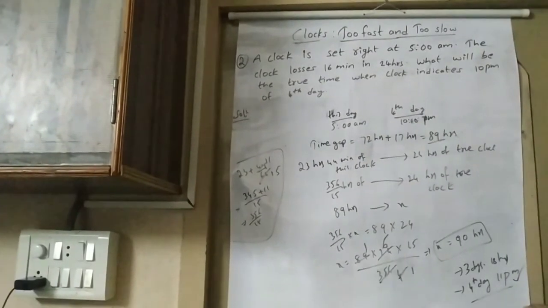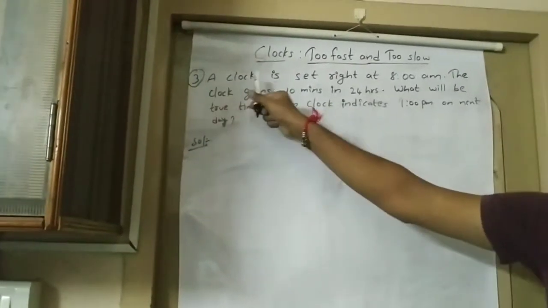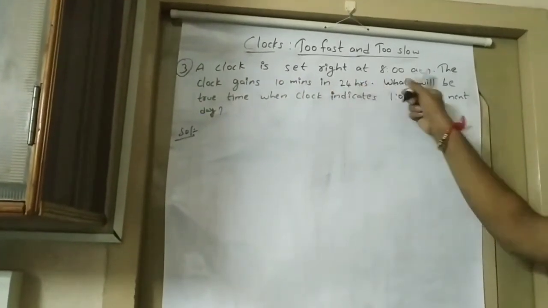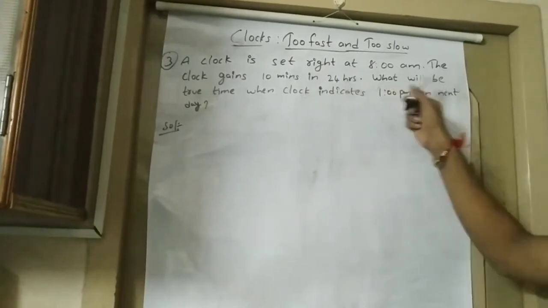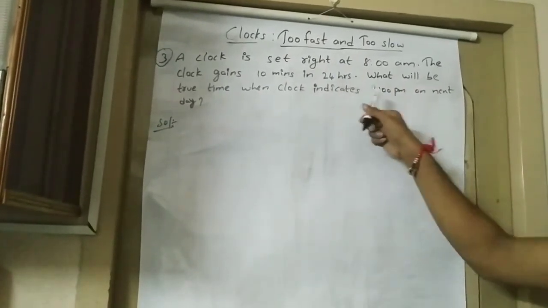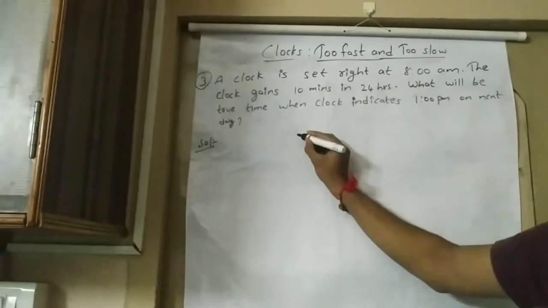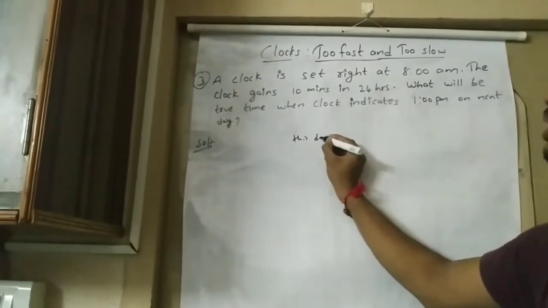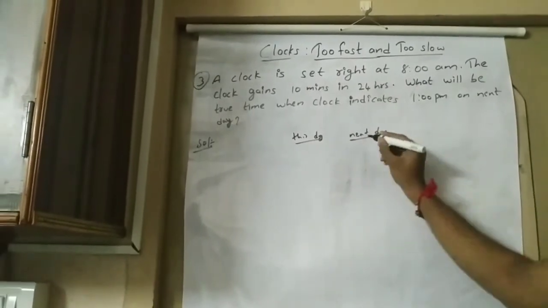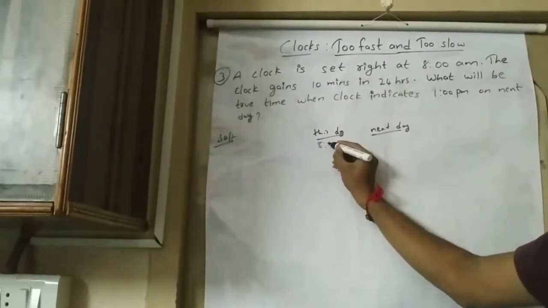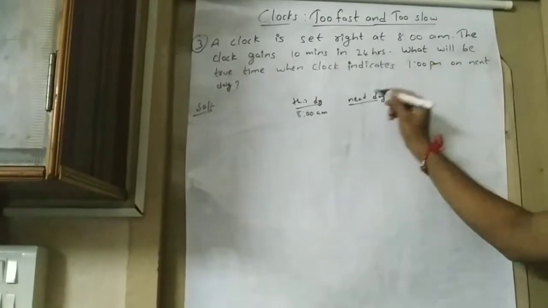Okay. So in this third question it is given as a clock is set right at 8 a.m. and the clock gains 10 minutes in 24 hours. What will be the true time when clock indicates 1 p.m. on next day? So this day and next day. So at this day 8 a.m. and next day 1 p.m.